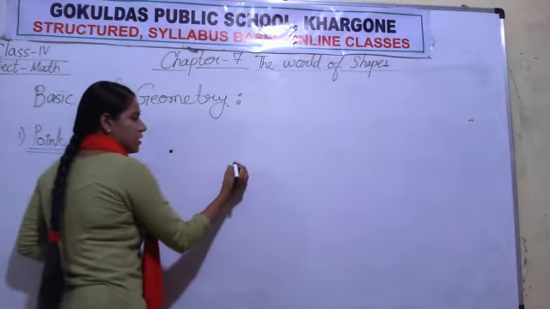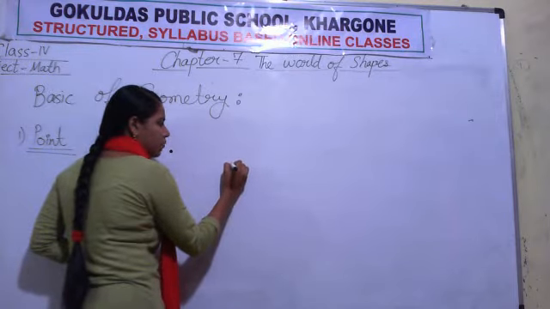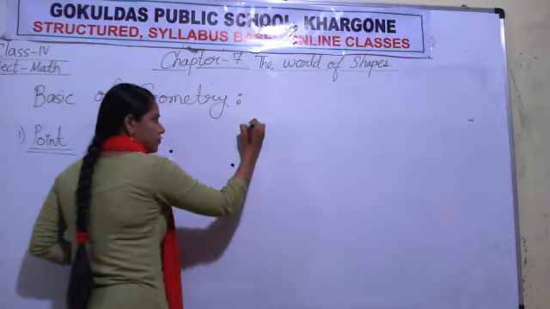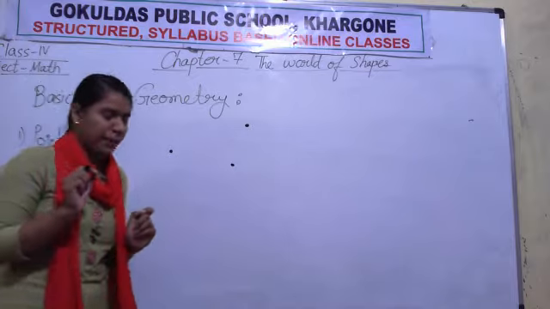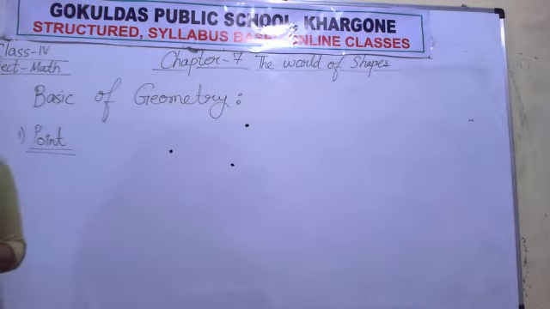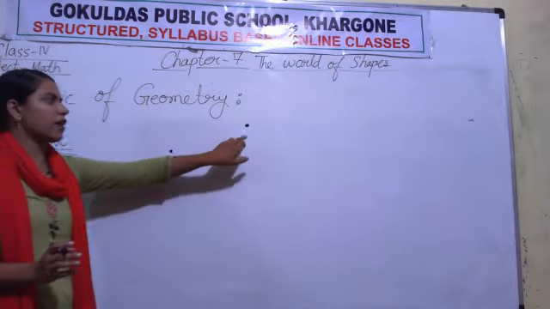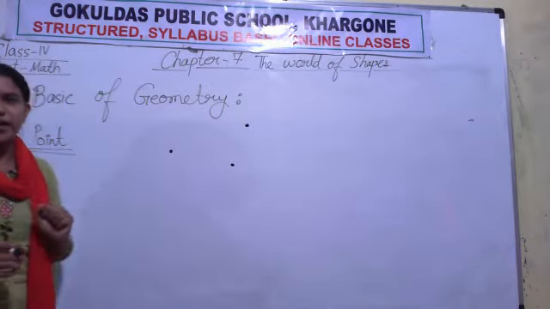Suppose now I have made so many points. Three points I have drawn on the board. Now as everyone has their own name, here we give names to points also.